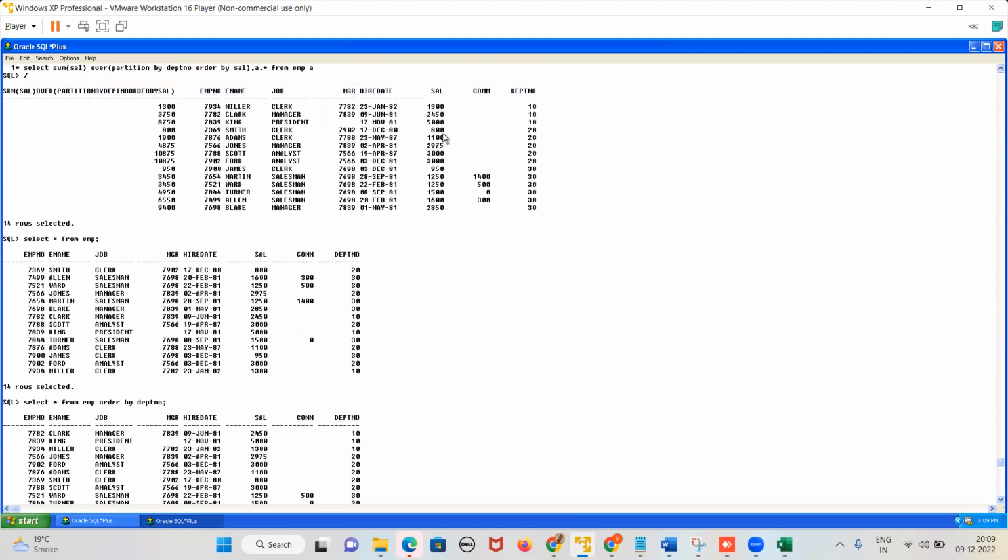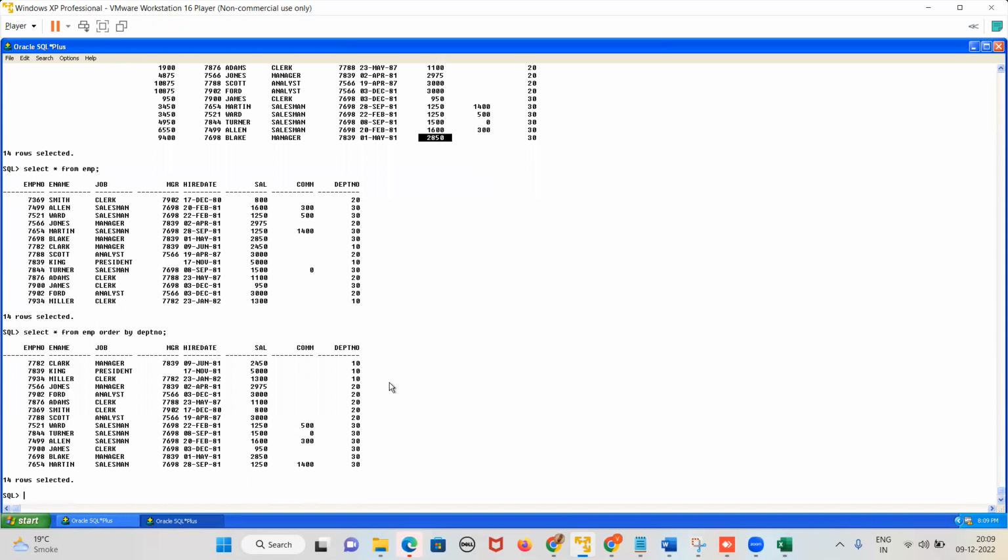See here. 800. Okay, then 1100. And then it should be 2975. And then it is 3000 and 3000. So this is the cumulative result which comes in the end. 2850. Now see here. Let me show you. Let me write here so that it will be more clear. Let me write down the query here.